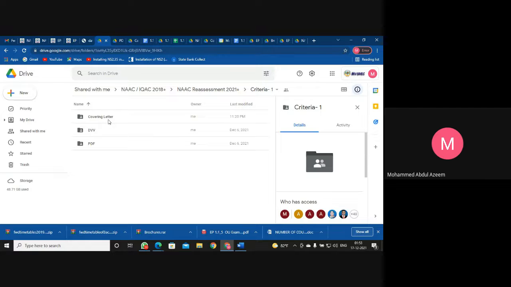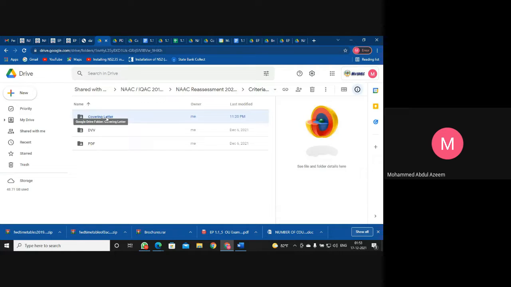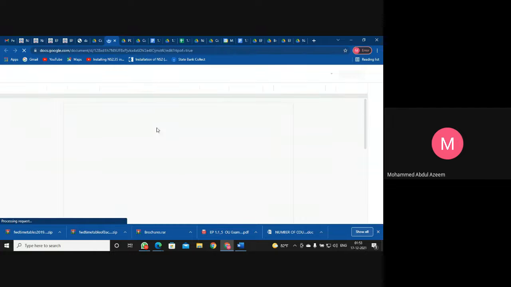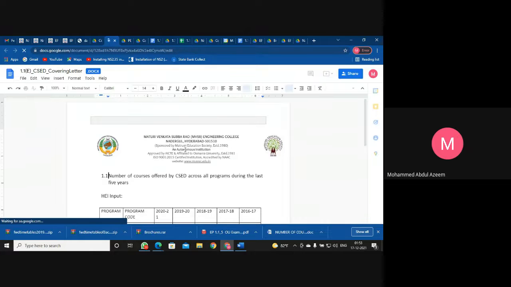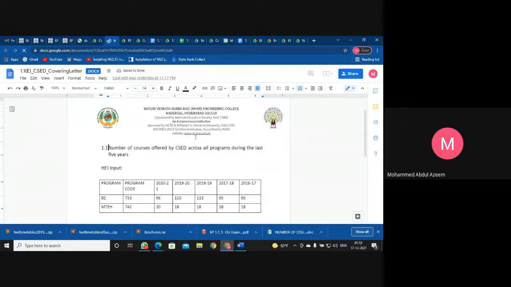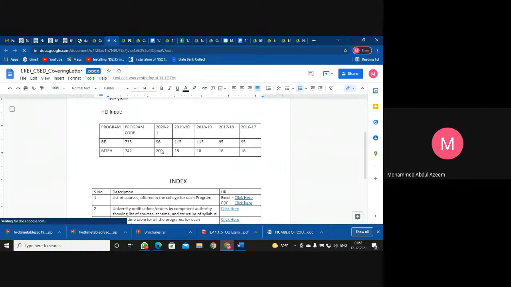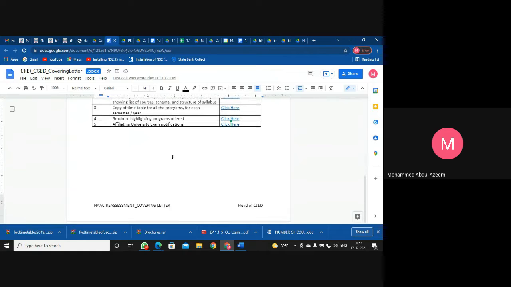The way in which you have to prepare our data is as per the guidelines given by the central coordinator. You need to have a covering letter like this. So, for example, 1.1 extended, BE and MTech data. This is the letterhead which I will share with you, having the head of CSC at the left bottom.